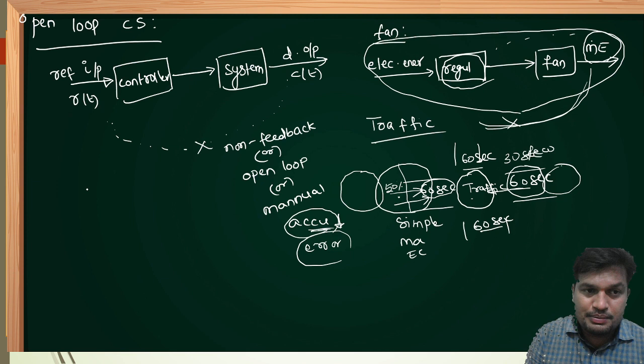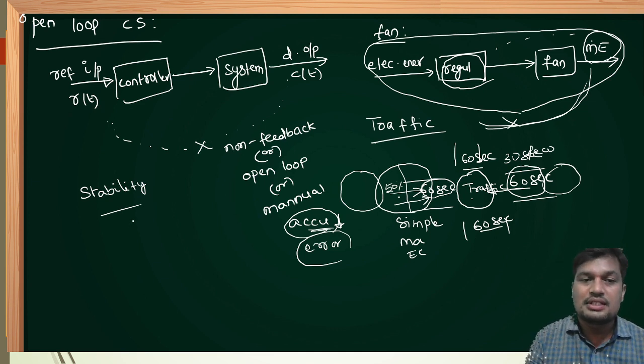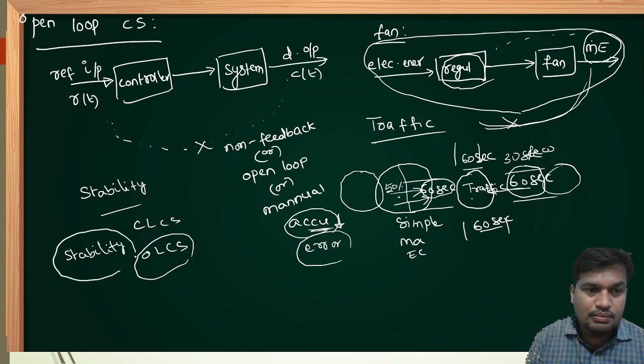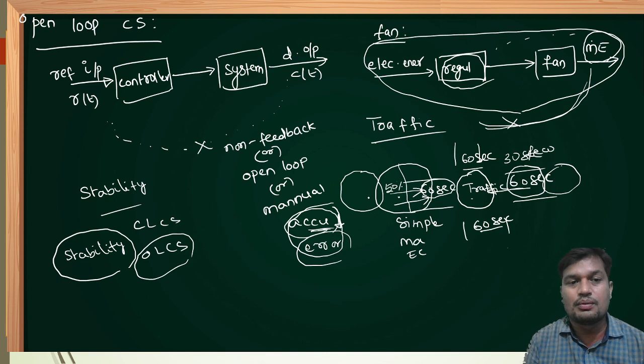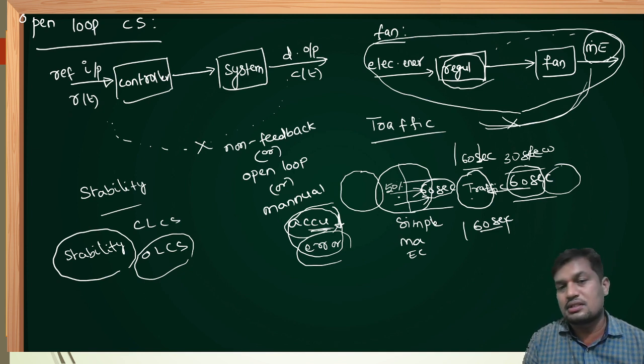But only one discussion is pending, that is stability. Now we will see whether open loop system is more stable or not. Generally, without any disturbances, compared to closed loop control system, open loop control systems are more stable systems. Therefore, only in the view of stability, it is giving better results compared to closed loop systems. But all the remaining results are negative compared to closed loop control system. Therefore, we need to go for closed loop control system because open loop system does not satisfy many of our